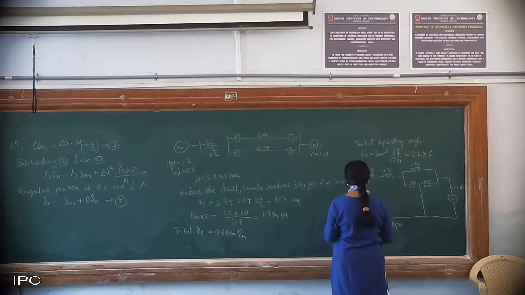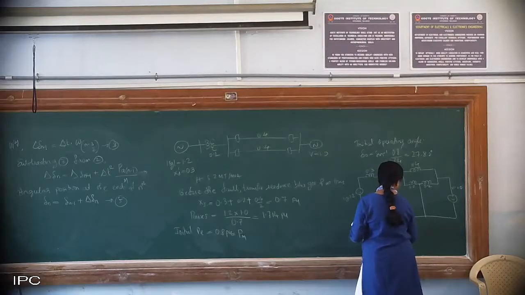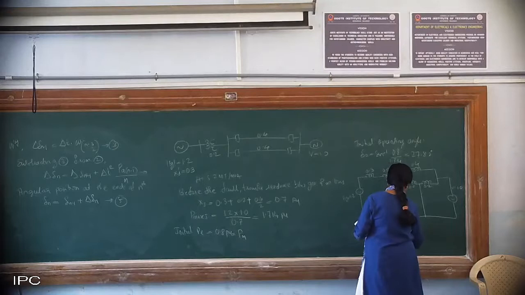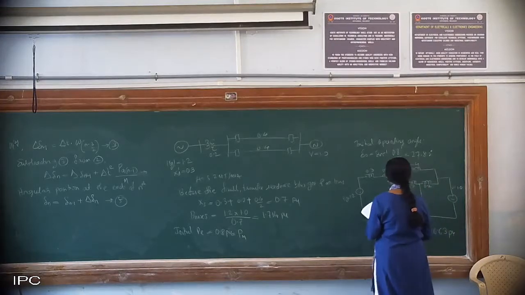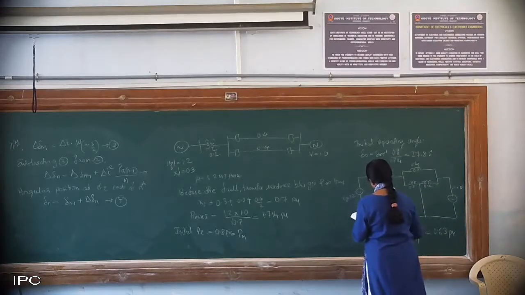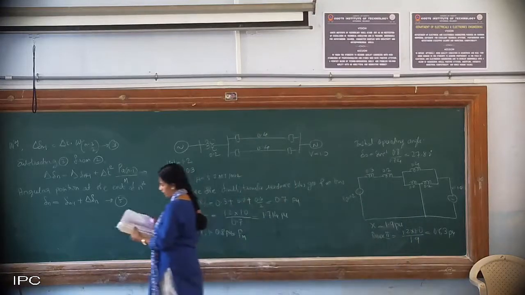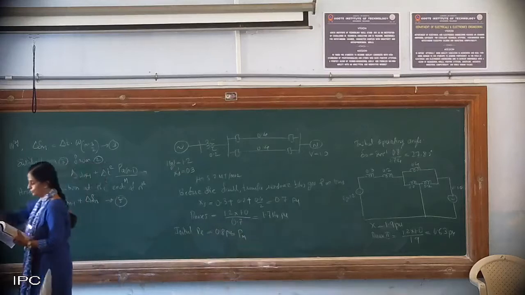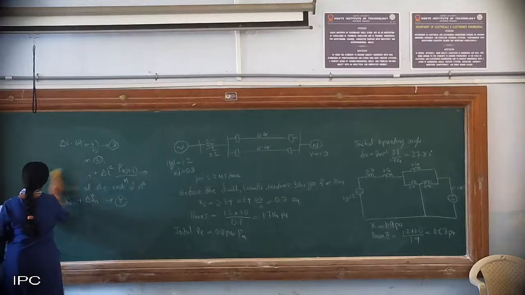This is just after the fault. From this you will have to get Pmax2. Same EV upon X, but now X will be 1.9. So 1.2 into 1.0 divided by 1.9 comes out to be 0.63 pu. This is at the second stage, so Pmax2 is this much. Then post fault also you are supposed to calculate, so that will be your Pmax3.